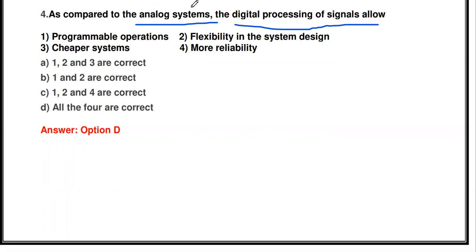Which one is correct? All four are correct. Digital processing allows programmable operation, cheaper systems, more reliability, and flexibility in the system design.